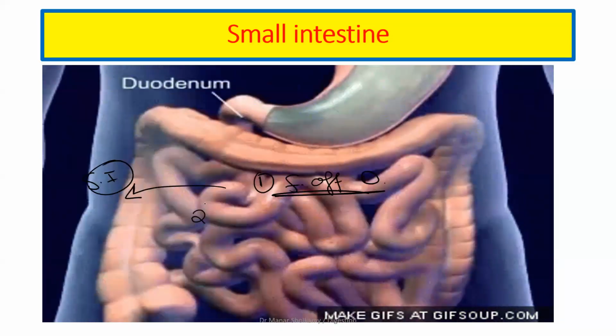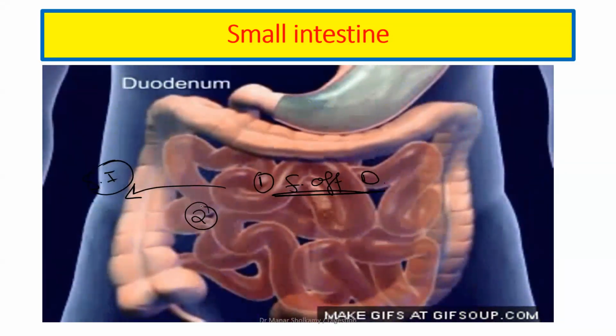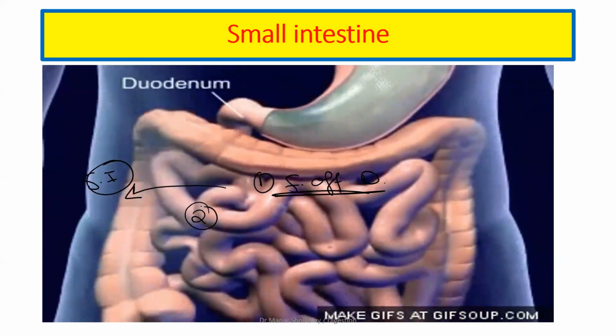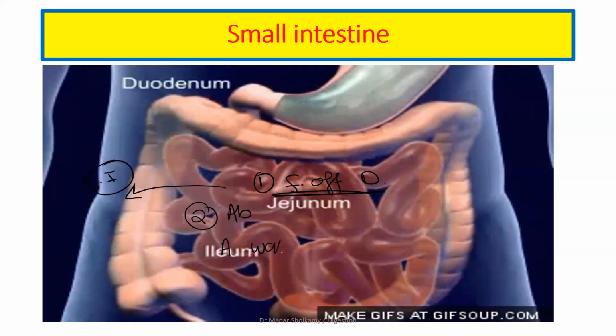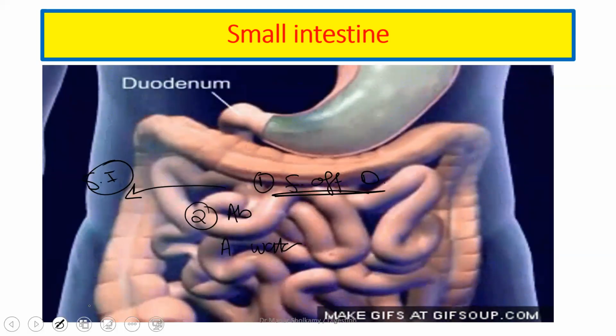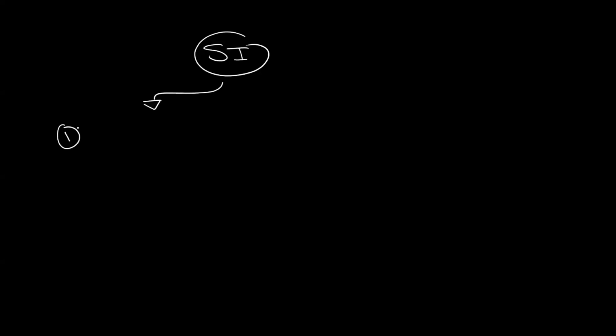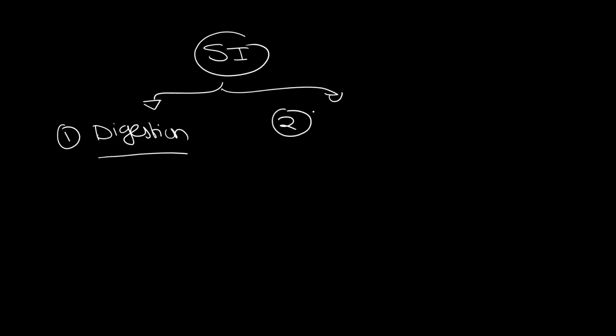Now, the second step after the digestion is finished, what does it absorb? Water from the food. It will absorb the food and it will absorb the water. Okay, so let's divide it down, the small intestine, two main functions. Function number one, it will finish off digestion by releasing a collection of enzymes. Two, it will do absorption. It's very good at absorption, actually. It's very adapted. It will absorb everything.